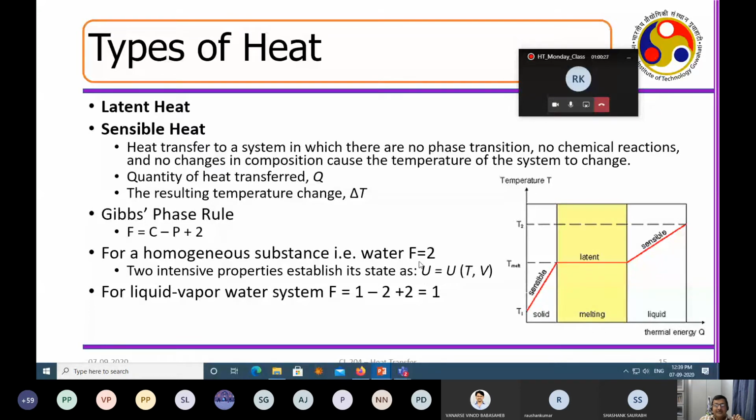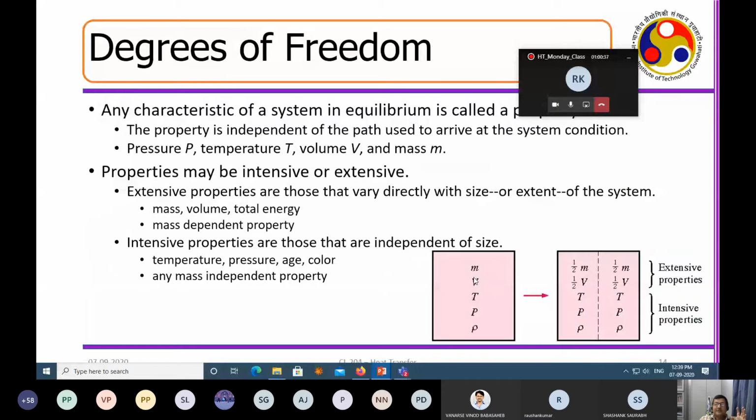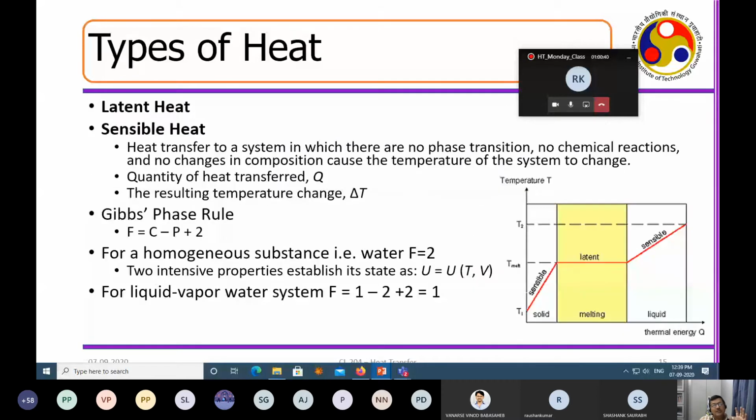So if I really need to calculate the internal energy of pure water, I just need to know 2 of the many parameters that are there. Any two of all the thermodynamic measurable parameters. Say this can be PV also, this can be NV also. If I know 2 of them, I will know each and every other parameter associated with the internal energy. Like if I know the temperature and volume of the system, I will be able to evaluate the internal energy of pure water.